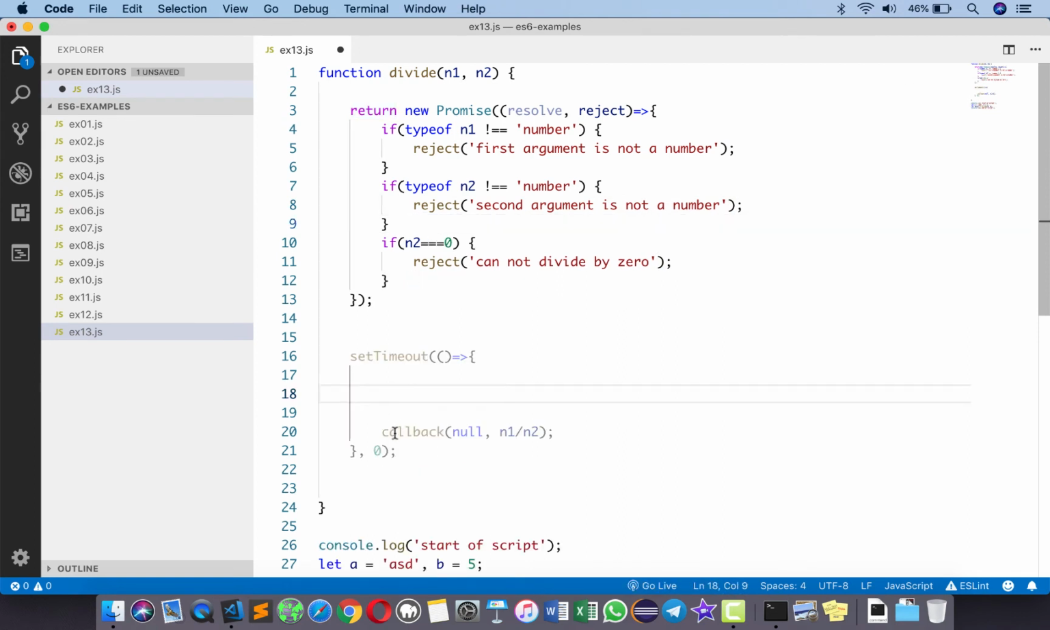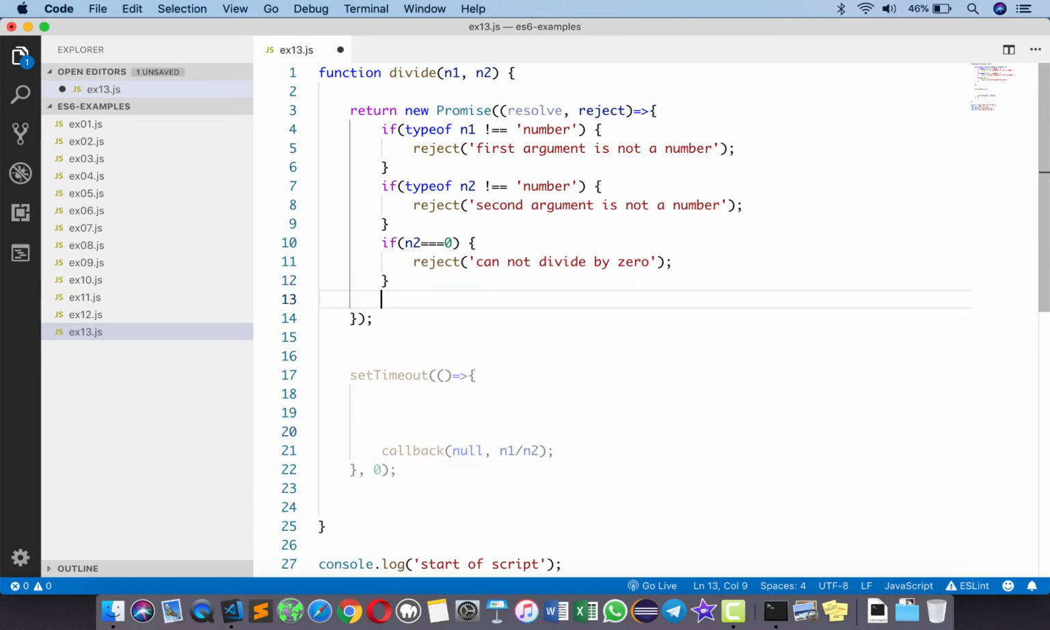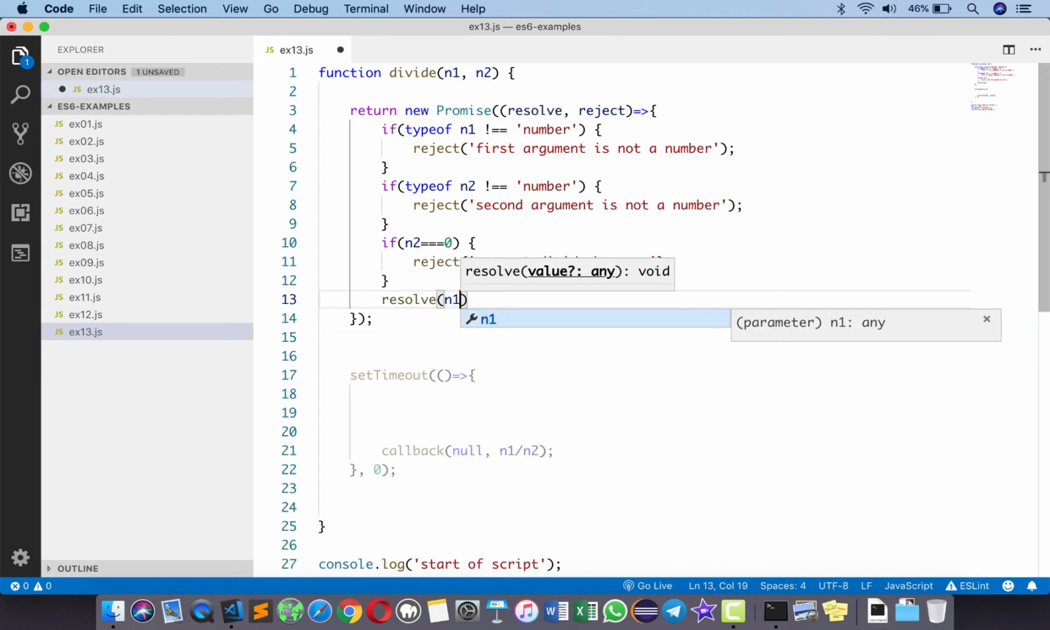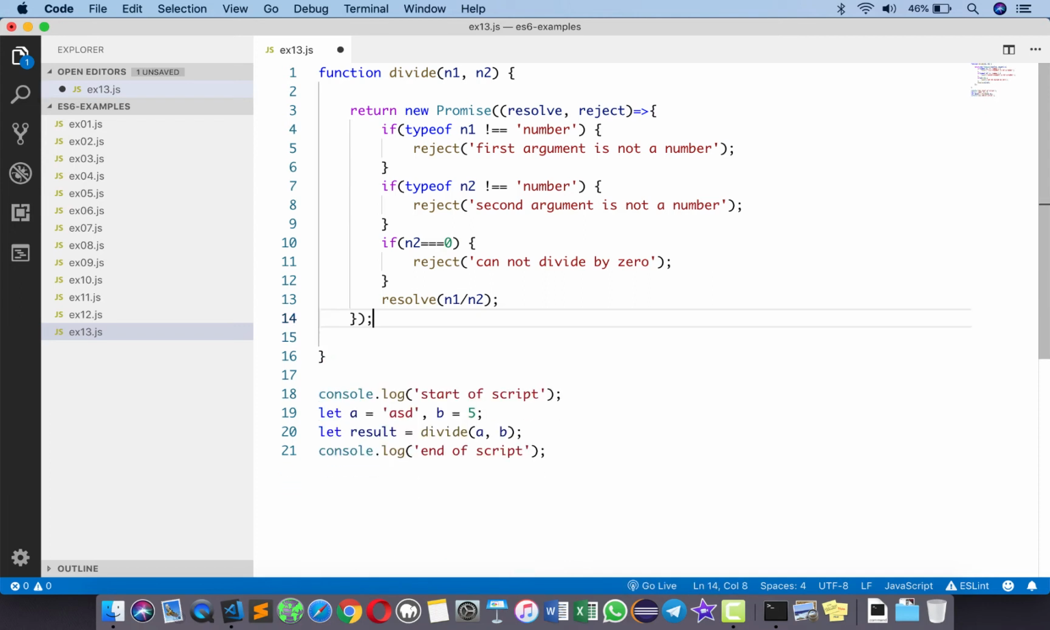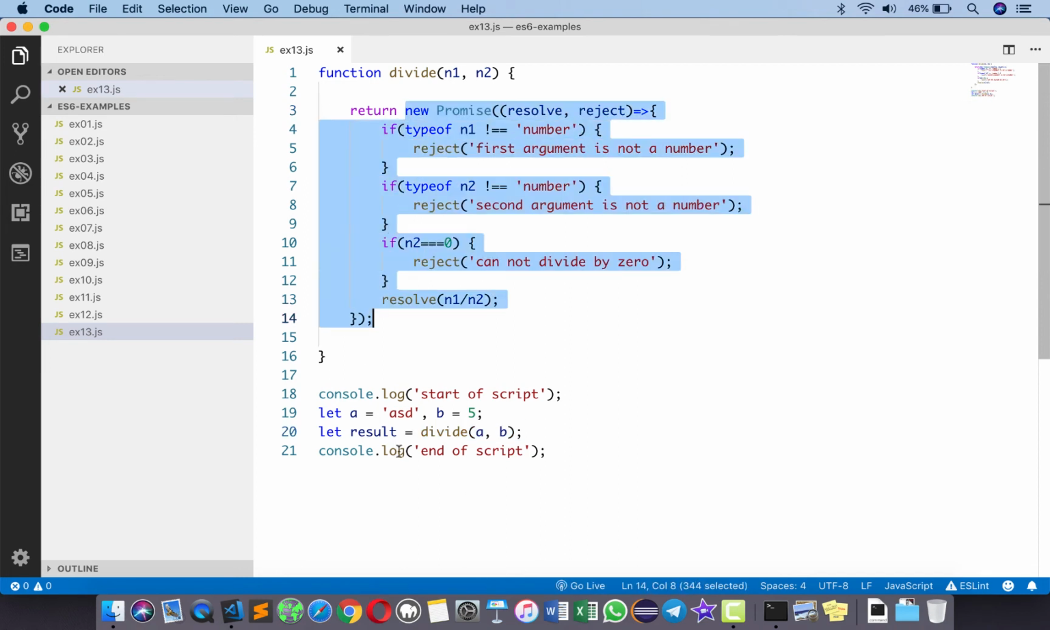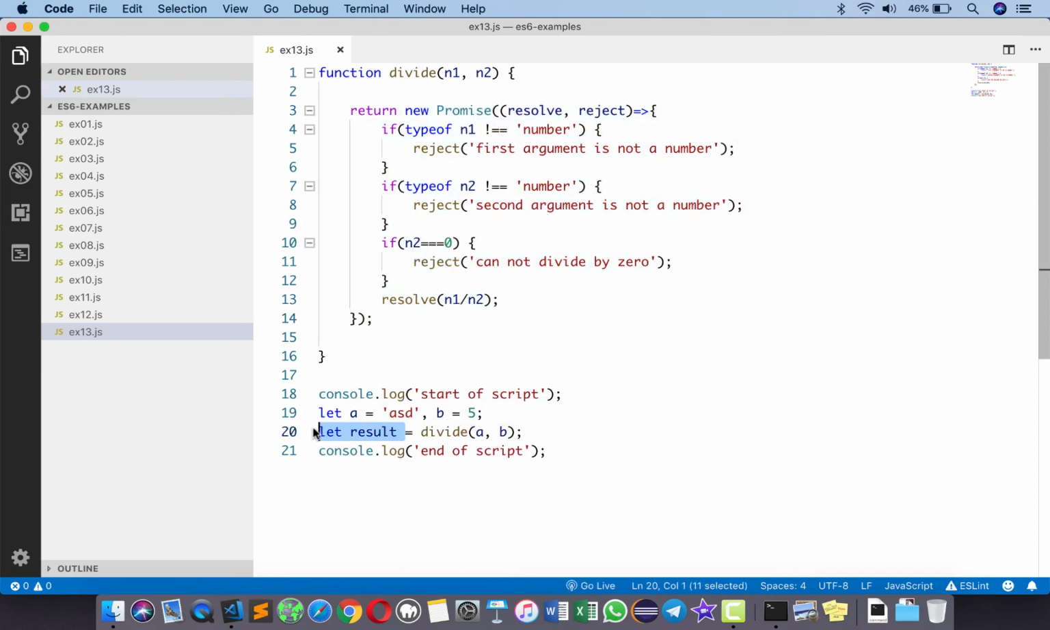The last part here is where we called the callback with null and n1 divided by n2. We don't have to do that because now the promise is going to be resolved because there are no errors, and I simply have to say resolve n1 by n2, and then I don't need this setTimeout at all. Now this is how you have to write a function that returns a promise. Which means as soon as you call this here, the control comes over to here and returns a promise object. So result is a promise object.